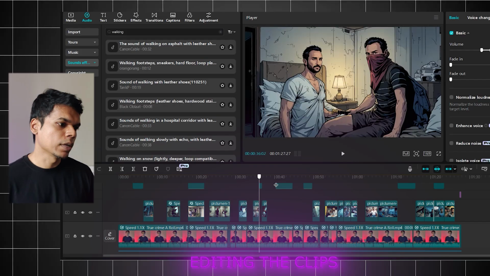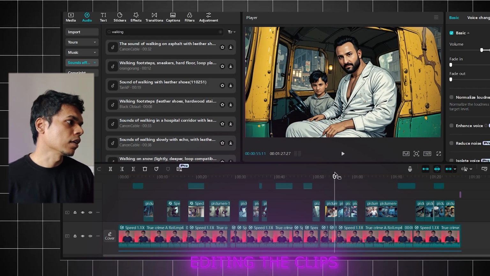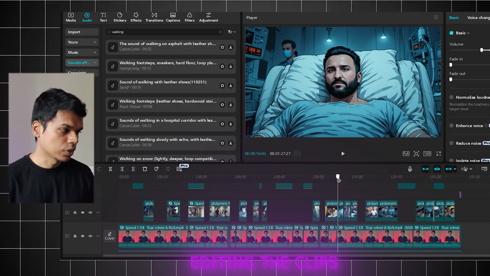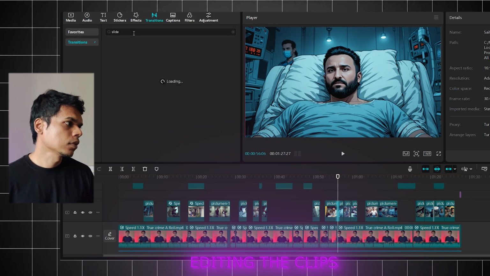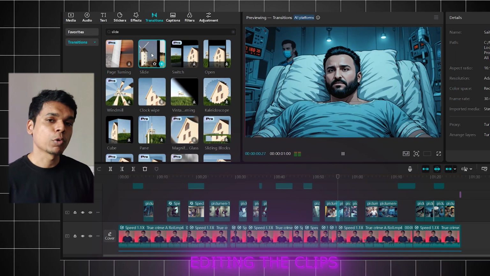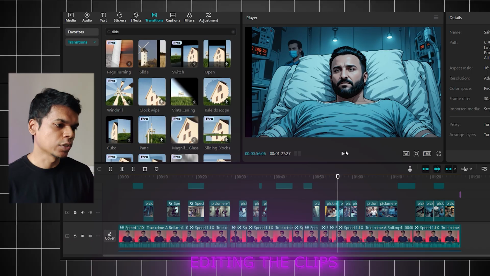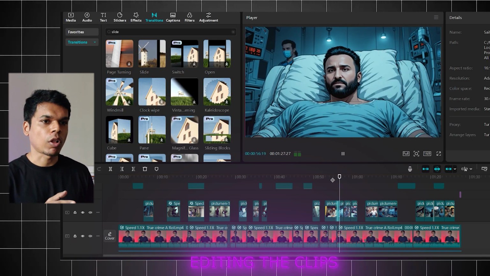Let's say these are the two clips. Now I want to put some transition. You can go to transition and you can use slide. So I'll put this transition here. Now you can see transition has been added here. Let's watch it. This way you can add transitions for all the clips.